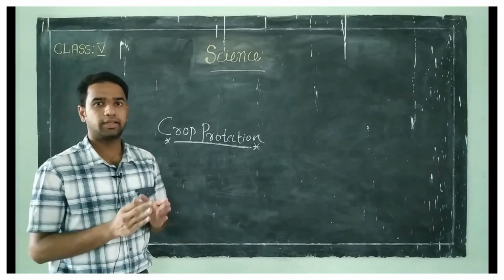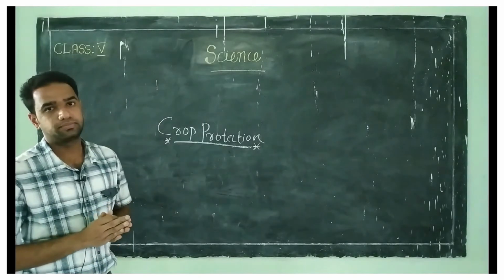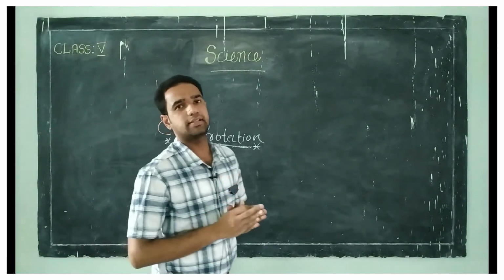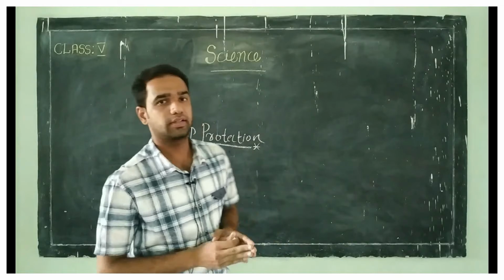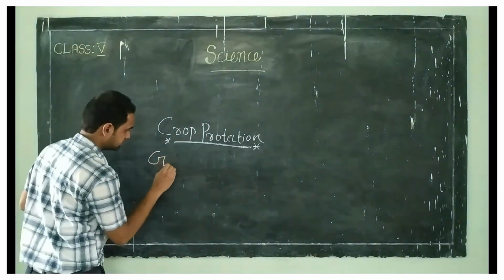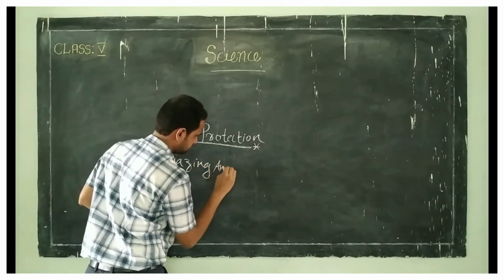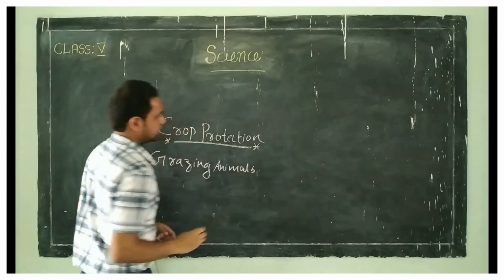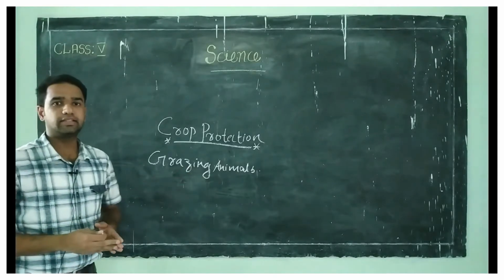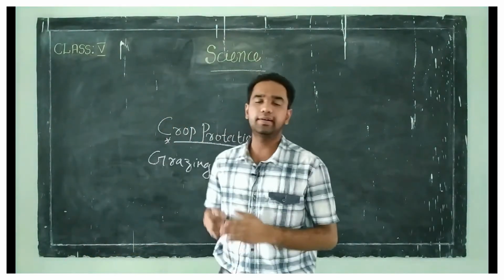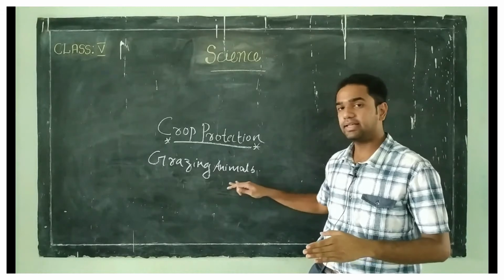Clear? Yes. Next, how can we protect our crop? Animals like cows and goats are called grazing animals. So animals like cows and goats are called grazing animals, which means these are animals that eat only grass or grown up plants from a particular area. That's why they are called grazing animals.